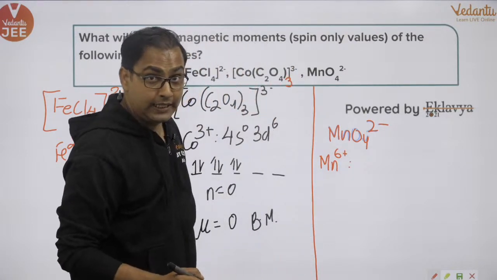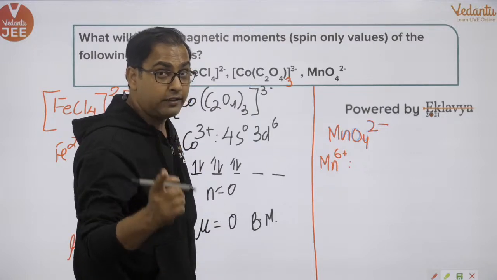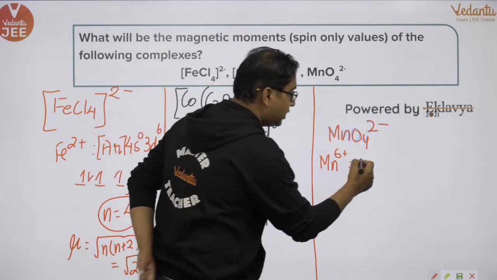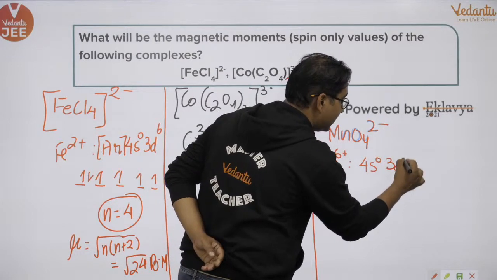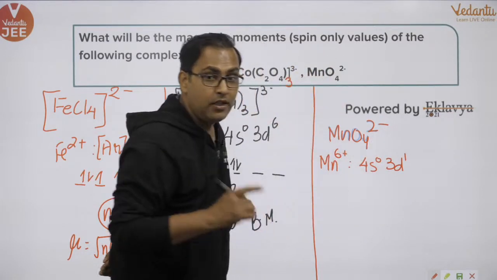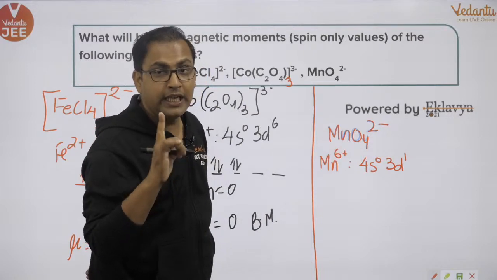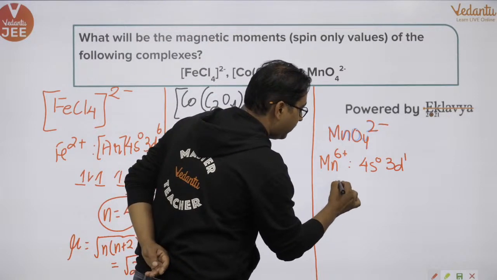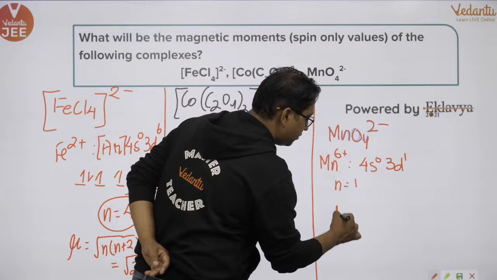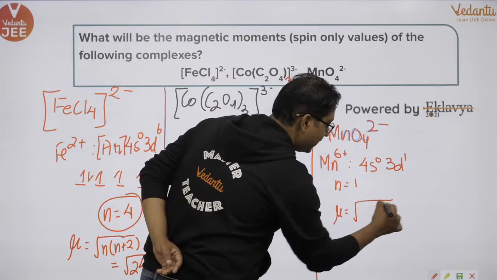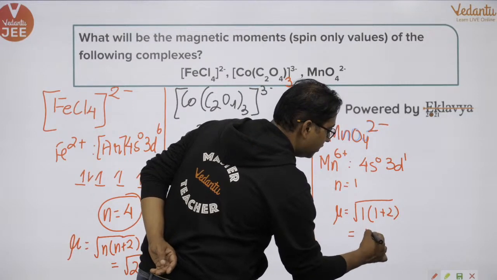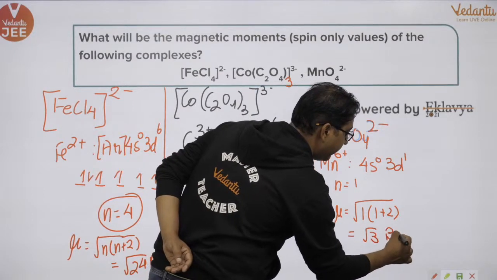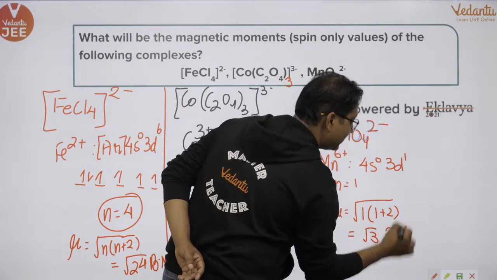What will be the configuration here? So this is going to be 4s0 3d1. Only one unpaired electron will be present, right? So the number of unpaired electrons is 1. So the magnetic moment is going to be under root of 1 into 1 plus 2. So the answer is root 3 Bohr magneton.